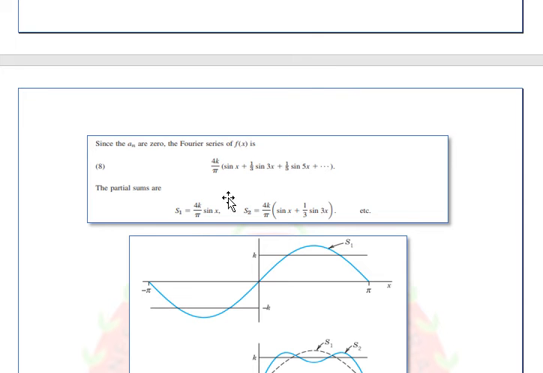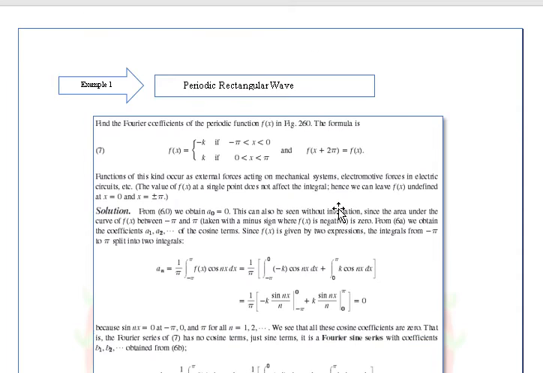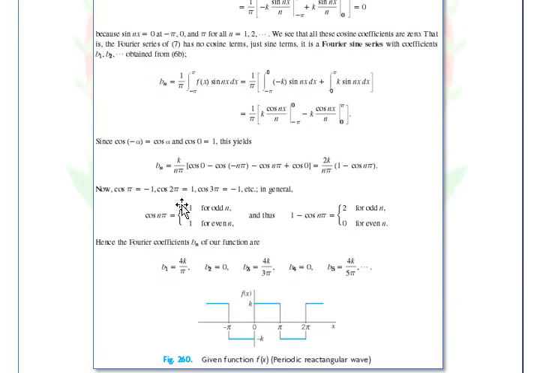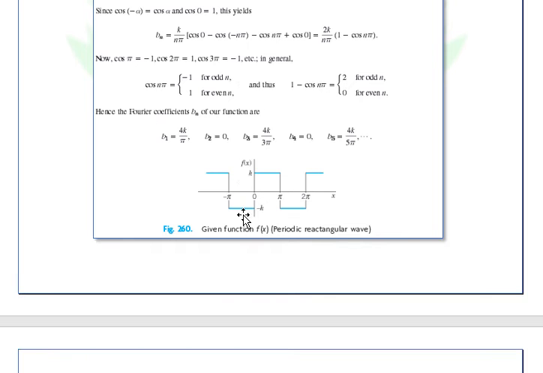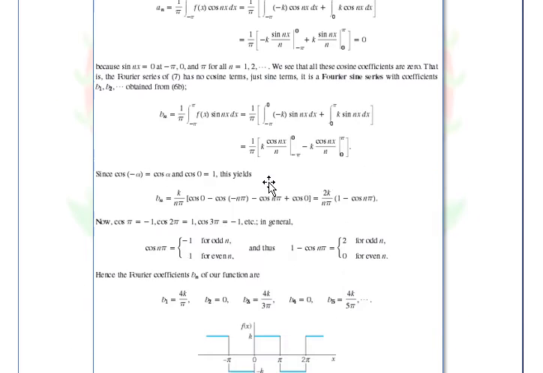Okay, so what do you mean by this series of manipulation of this f of x, no?